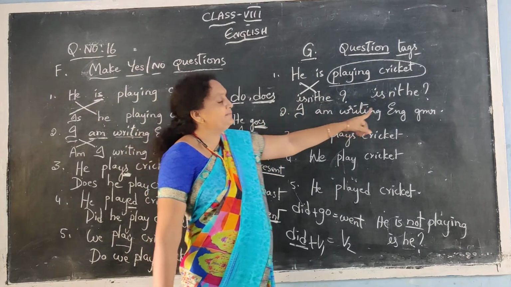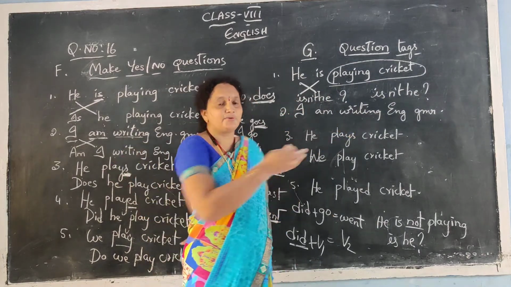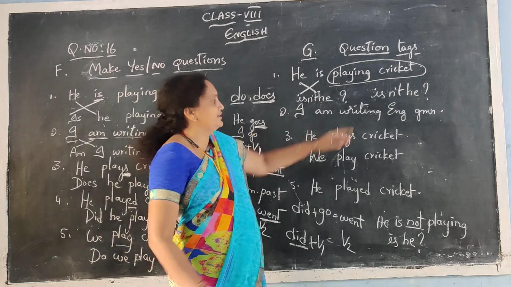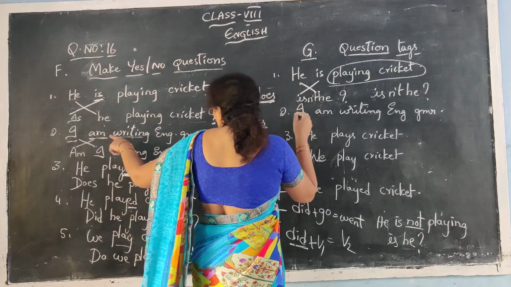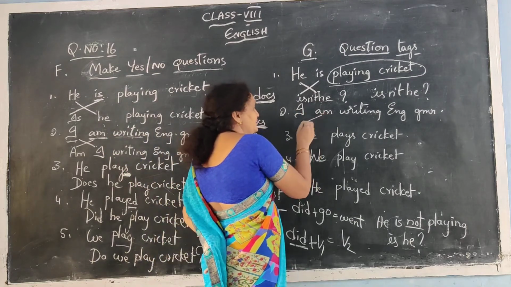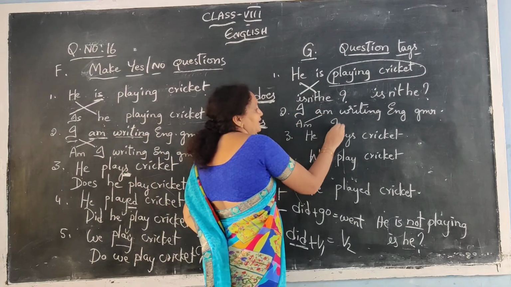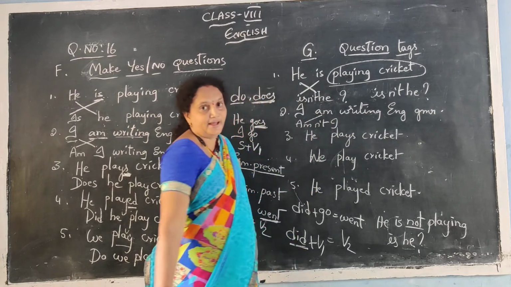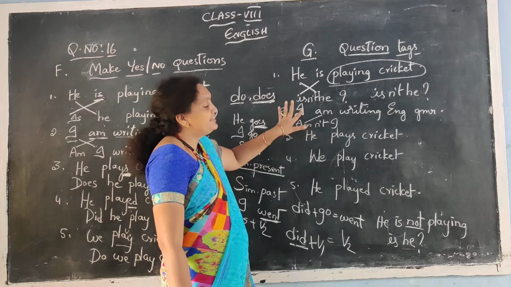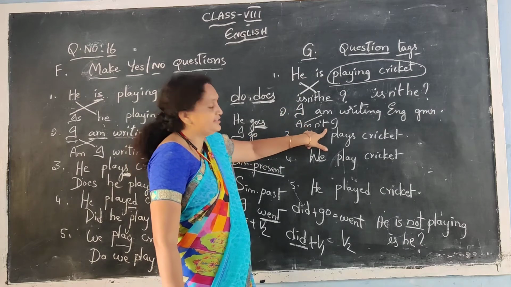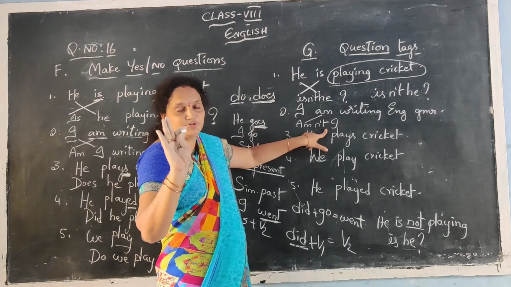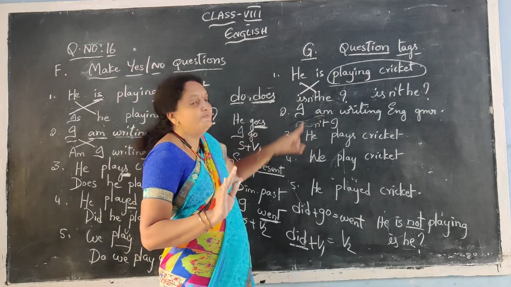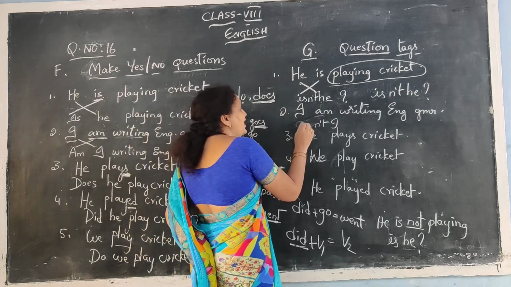Next one. I am writing English grammar. I wrote the same sentences here also to know the difference between these two. I am writing English grammar. What did we write here? Am I writing? So here also am, I, positive, and we have to change it into negative. Am not has no pronunciation at all. So when am comes, we have to change it into are.